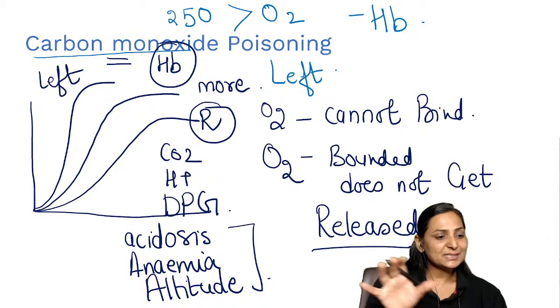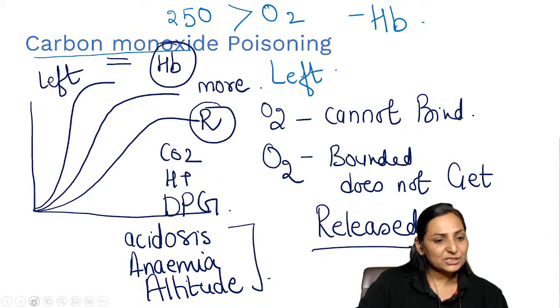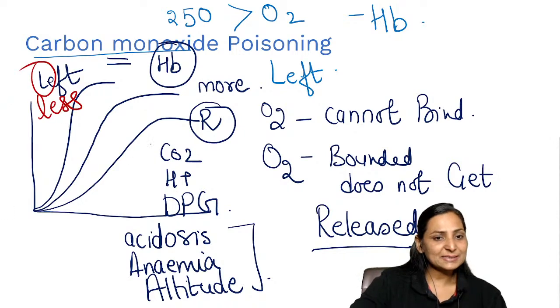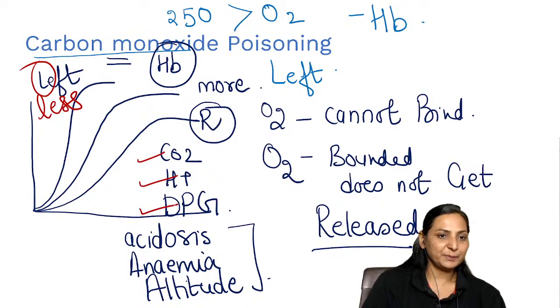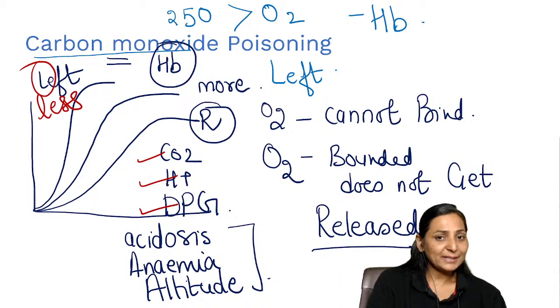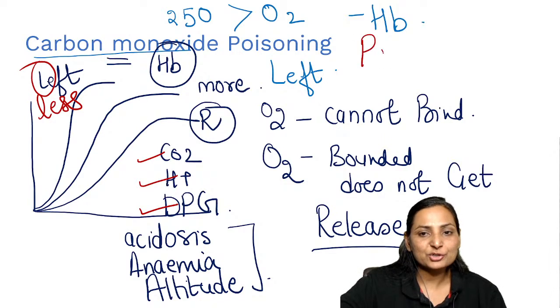So right means more. Left means what? L. Left. It is less. What would be less? Less of carbon dioxide, less of H plus, less of DPG. So as simple as such. Right is more, left is less. Right? And remember one very, very important value, that is partial pressure of oxygen 60 mmHg.